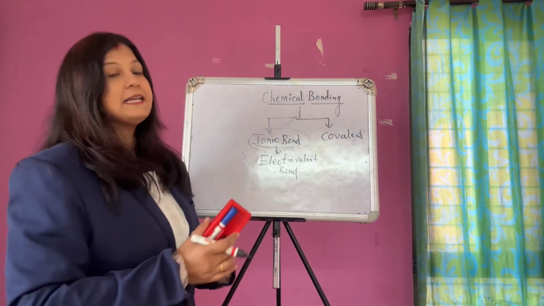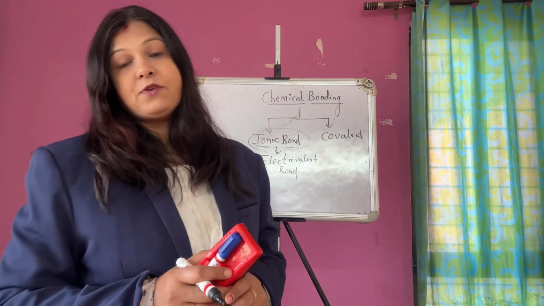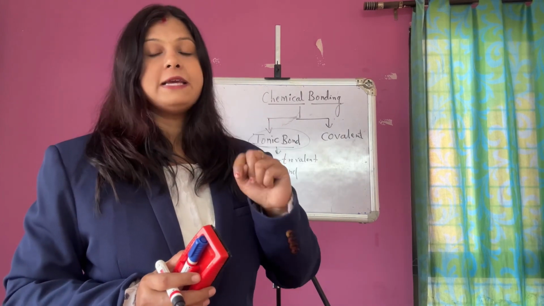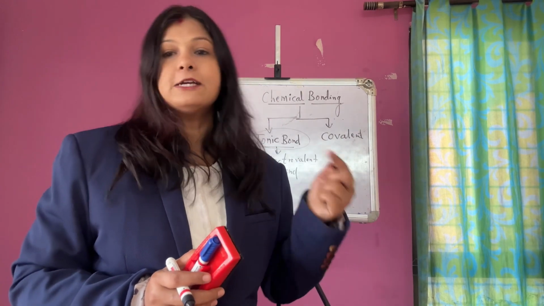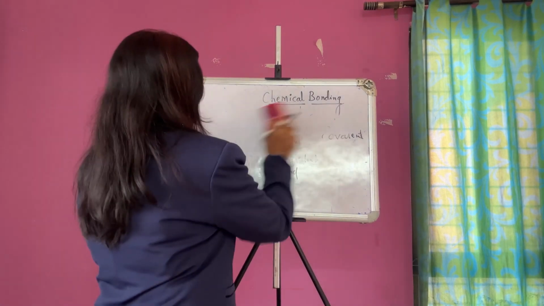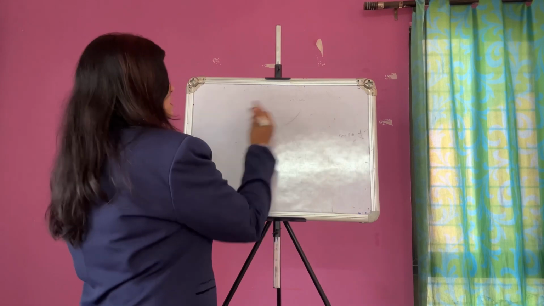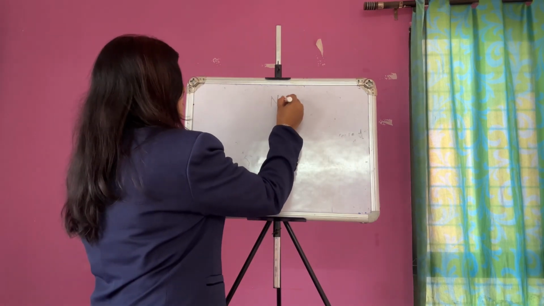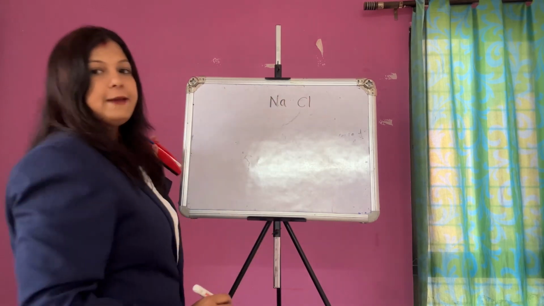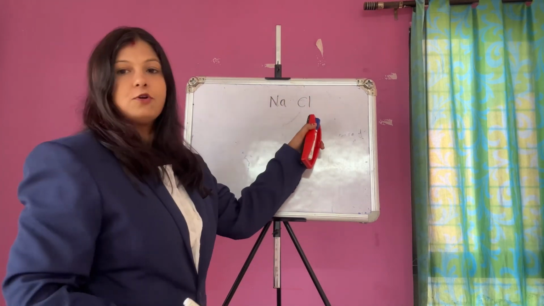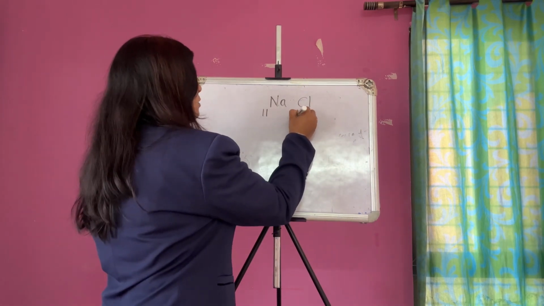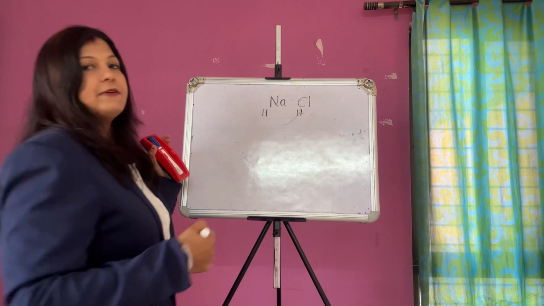We will see how the electron gets transferred from a positive to a negative, or from a metal to a non-metal, with a very small example. We will take sodium chloride. Sodium has atomic number 11, chlorine has atomic number 17.